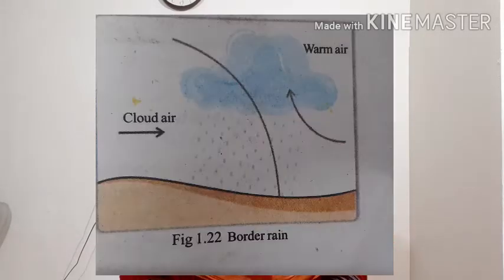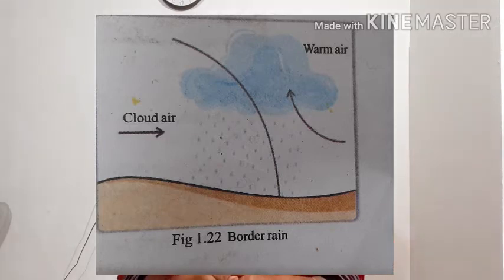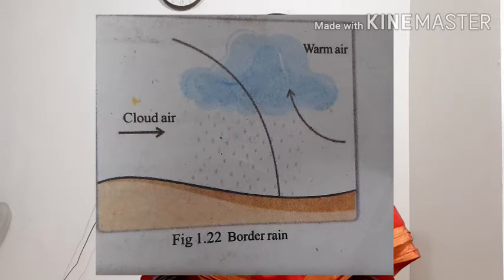Okay, all of you look at the picture of frontal rainfall. If the air over the sea comes in contact with the air over the land in the coastal regions, the warm air will be pushed upwards, causing cloud formation and rainfall.